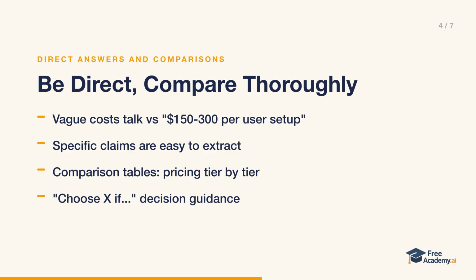Then create comprehensive comparisons, because comparison queries are common on Perplexity. For something like HubSpot versus Salesforce, include a pricing table across tiers, clear best for guidance, like choose HubSpot if you're a small business and choose Salesforce if you need extensive customization, and key differences covering ease of use, customization, and ecosystem.